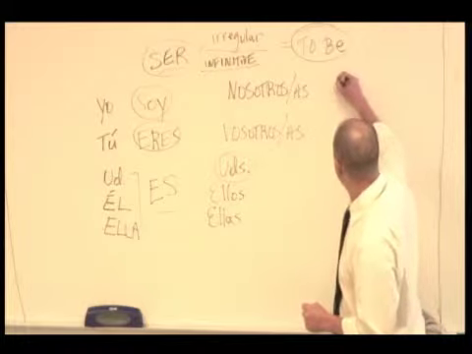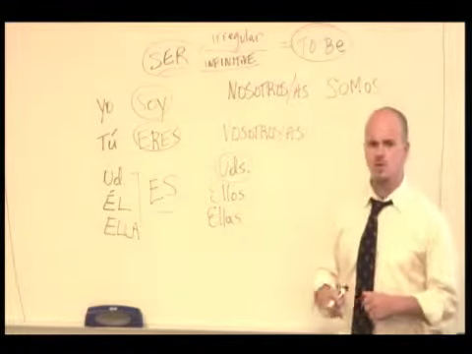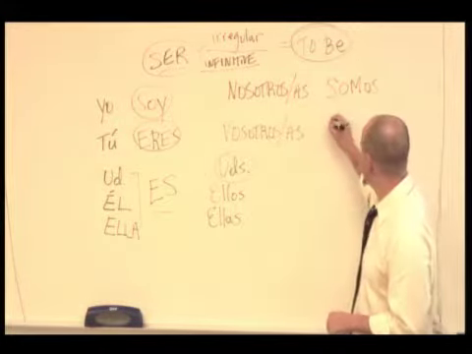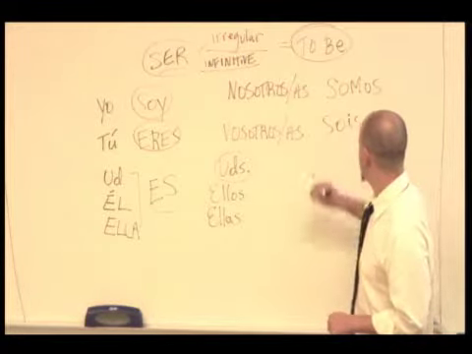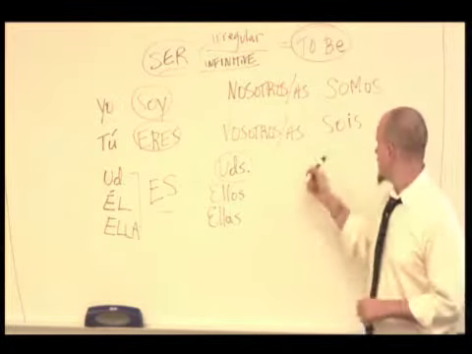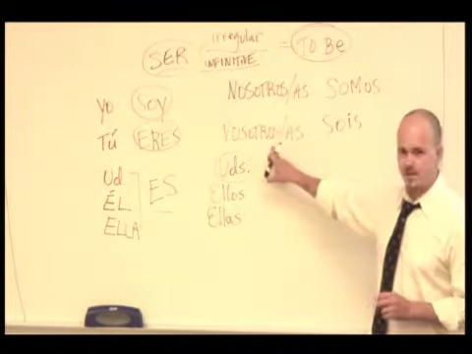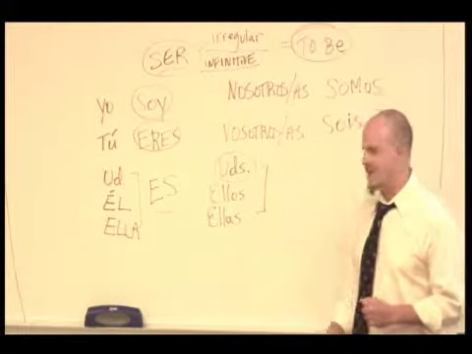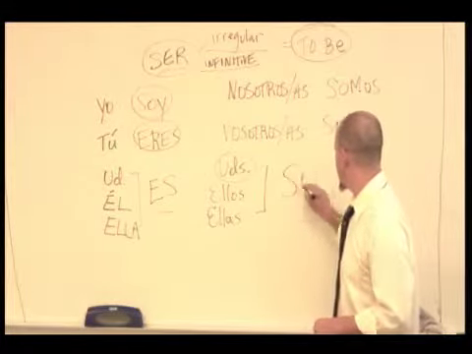Nosotros somos. Nosotros somos. Vosotros sois. And remember, this verb form will only be used in Spain because this subject is only used in Spain. And then once again, these 3, ustedes, ellos, and ellas, will share one verb form, which is son.